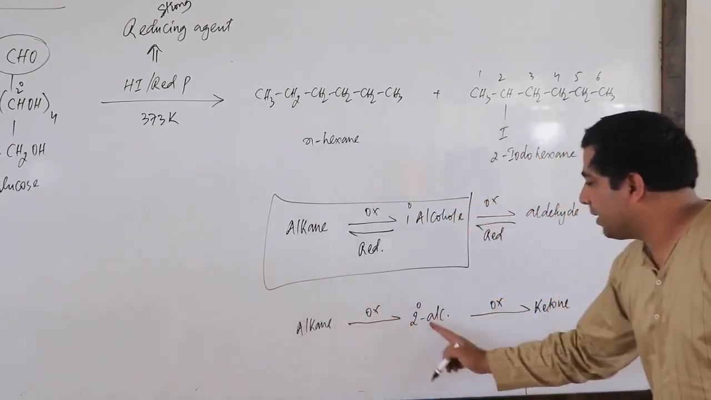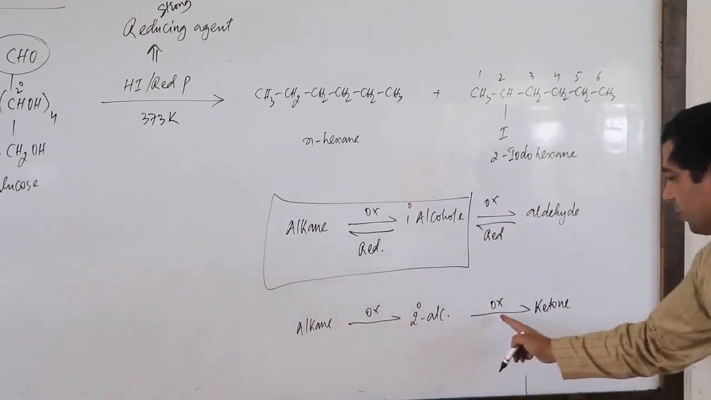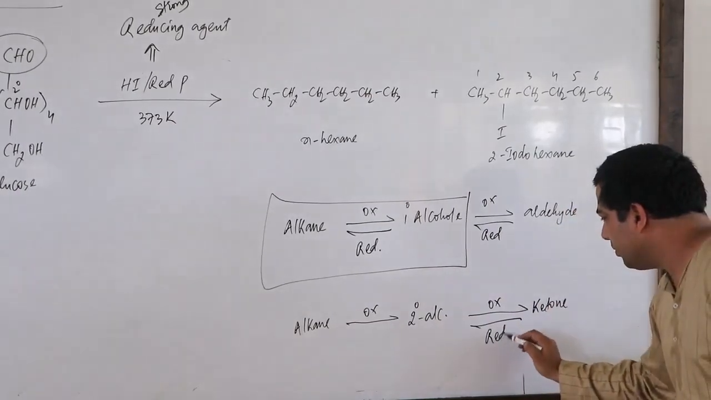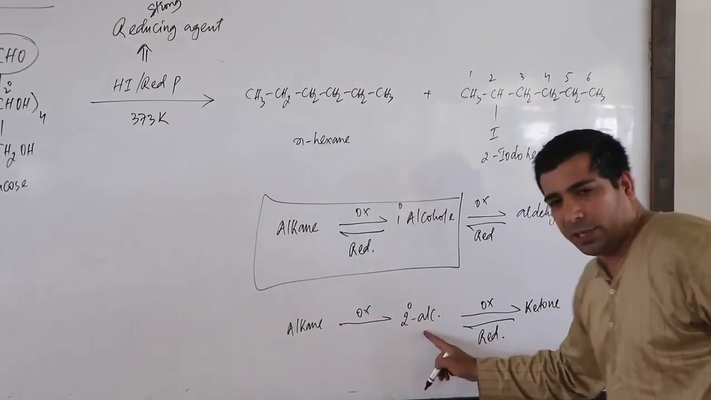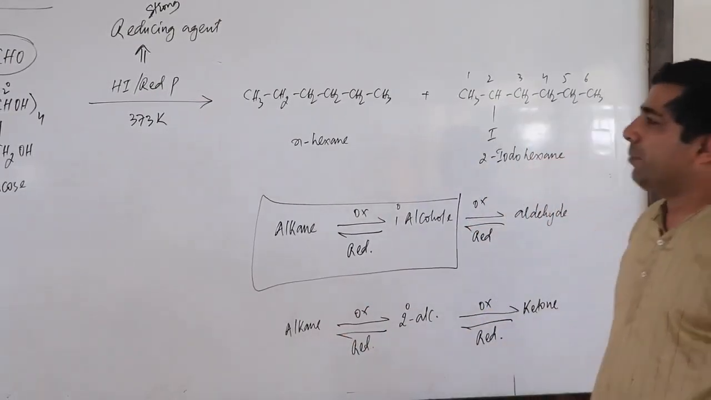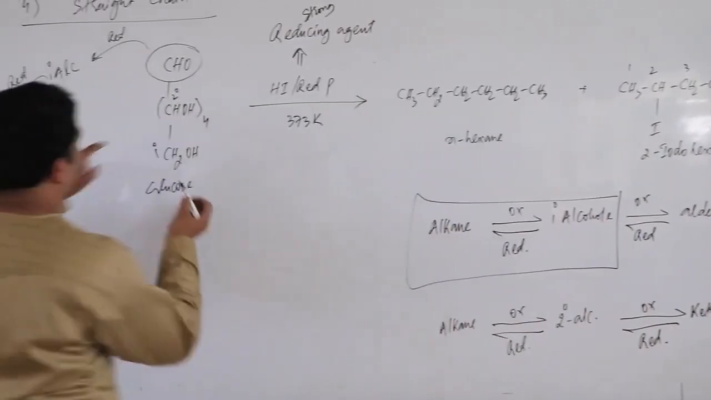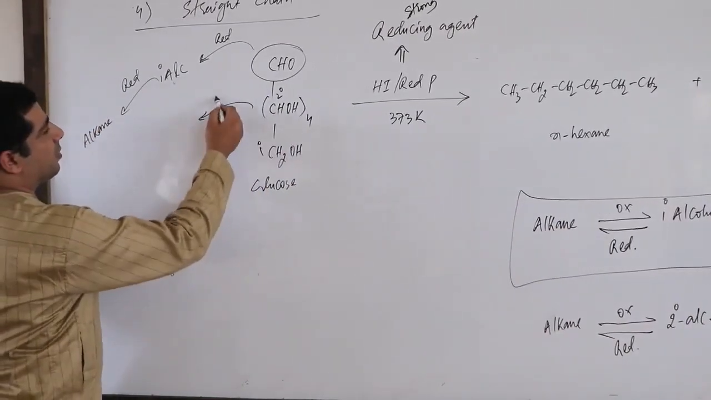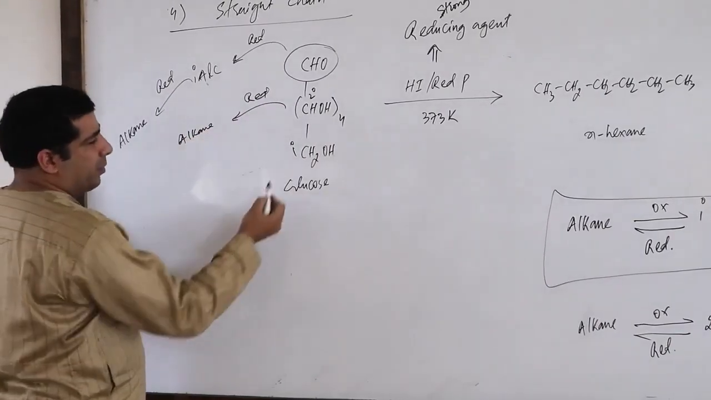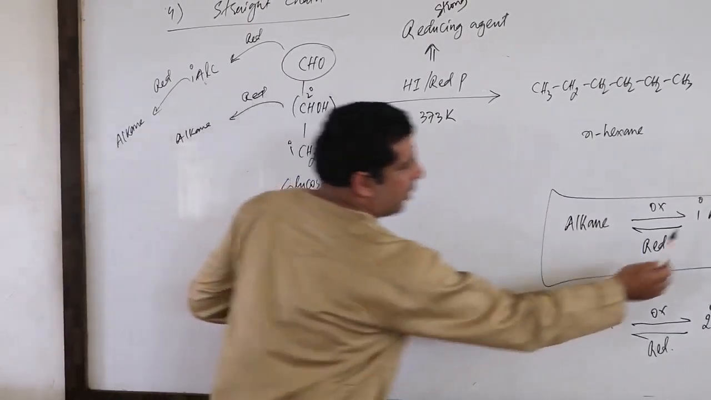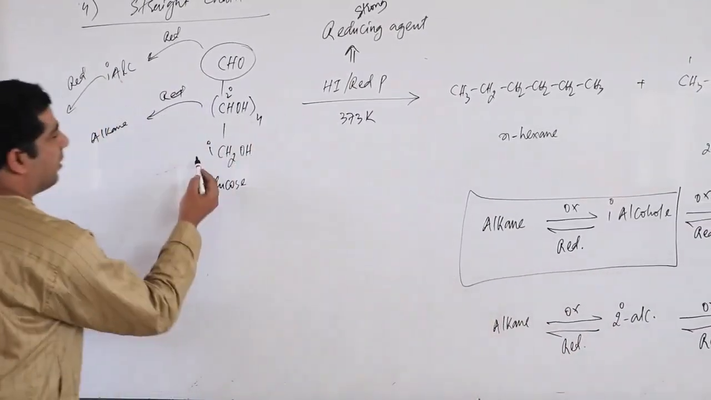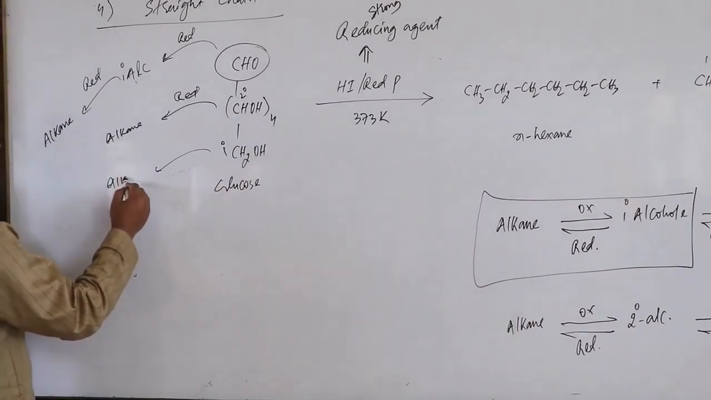Alkane on oxidation can also give secondary alcohol. Secondary alcohol on oxidation can give ketone, not aldehyde. Then ketone on reduction will give secondary alcohol, and secondary alcohol on reduction will give alkane. That means here we have secondary alcohol. This will undergo reduction and I can get alkane. This is primary alcohol. Primary alcohol also on reduction gives alkane. Secondary alcohol on reduction gives alkane. So this part will also give me alkane.